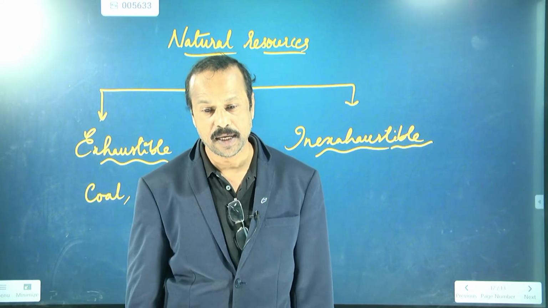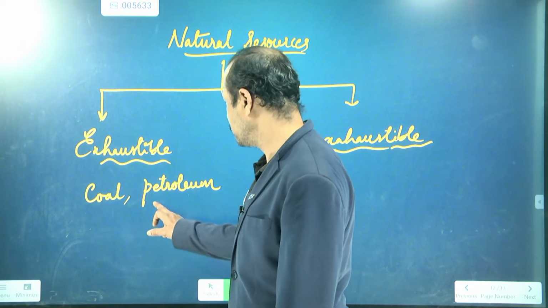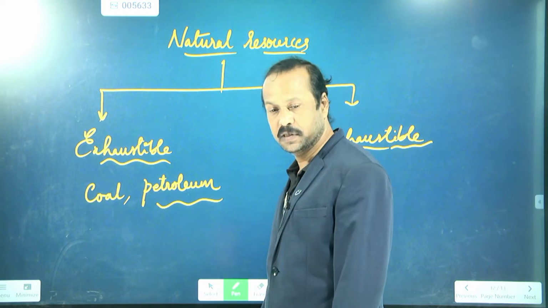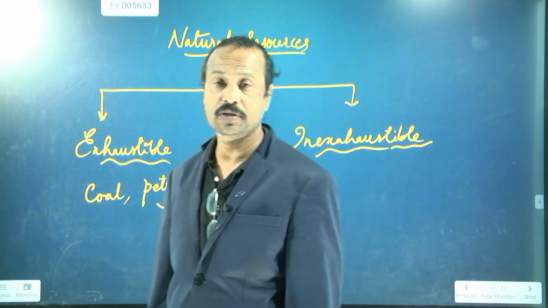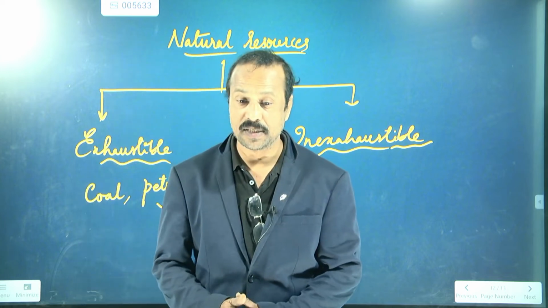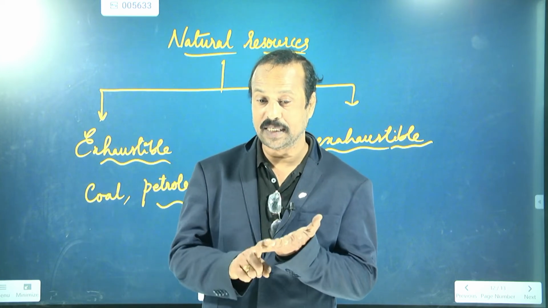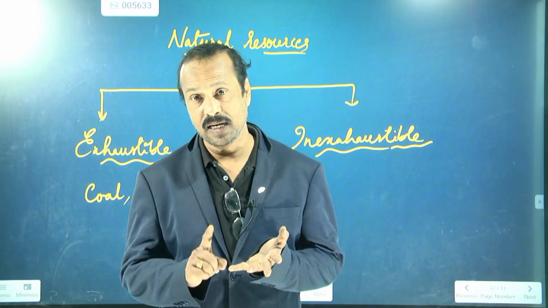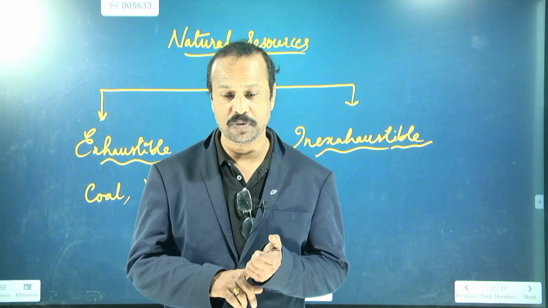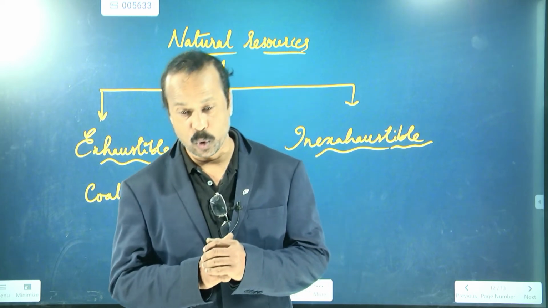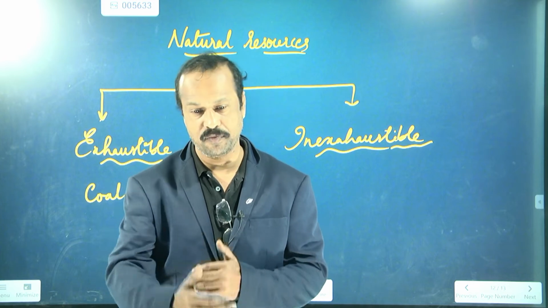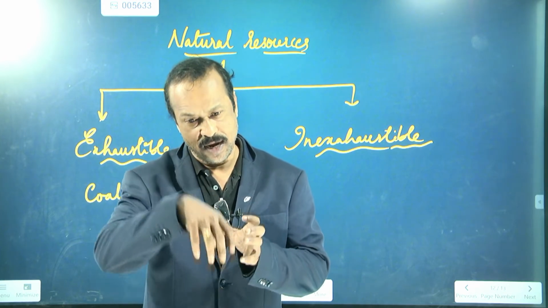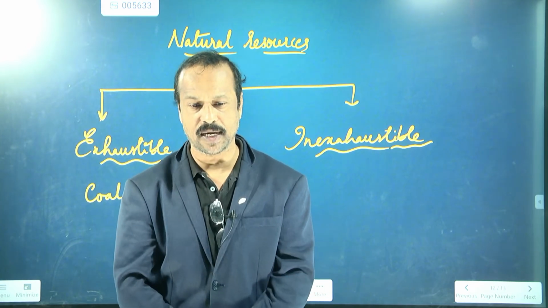Okay. Similarly, petroleum. Petroleum is also one of the exhaustible resources. Petroleum, I said, is crude oil, which on refining gives us so many things like petrol, diesel, kerosene. And from where is this petroleum available? Mostly it is available from the ocean, from the seas, under the deeper part of the ocean we can get this